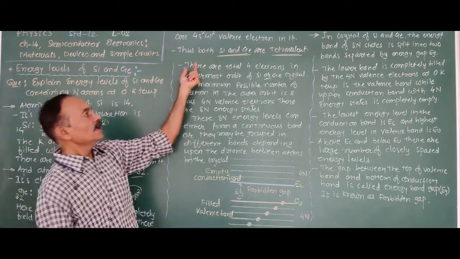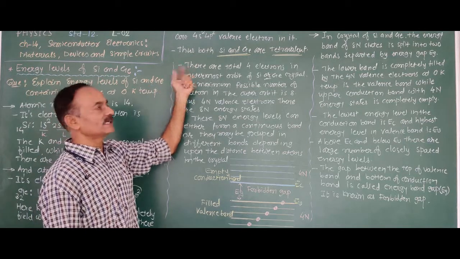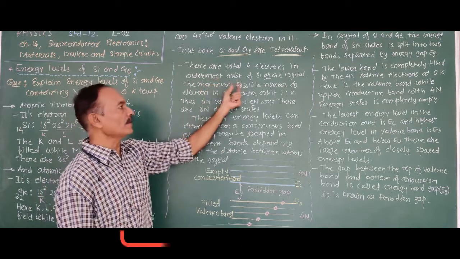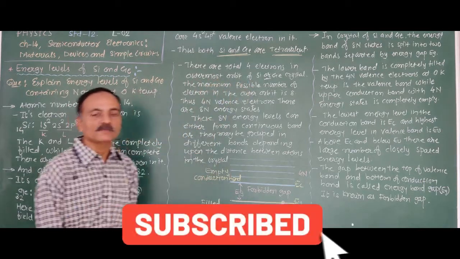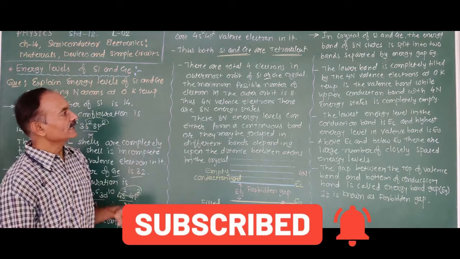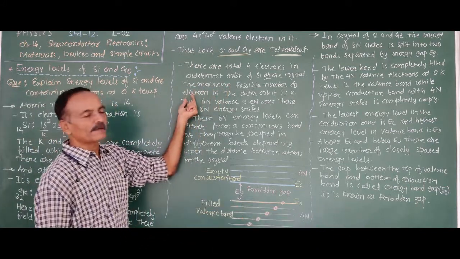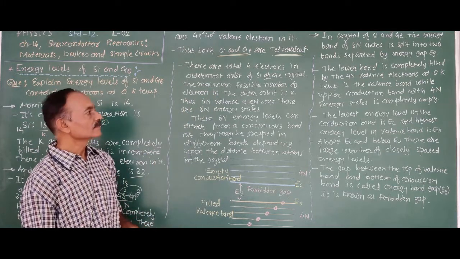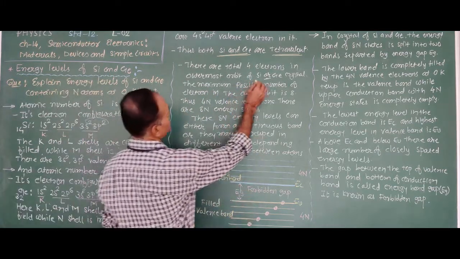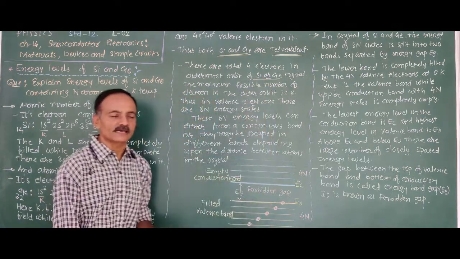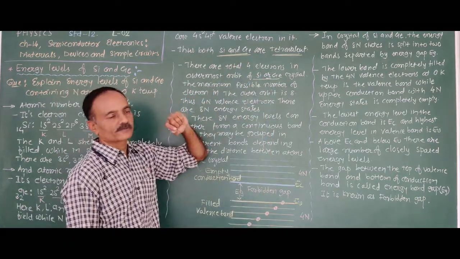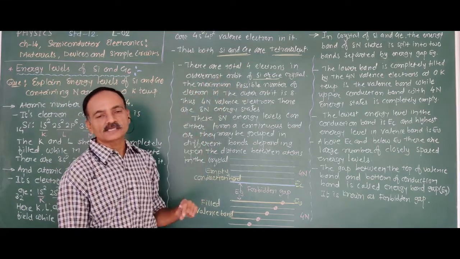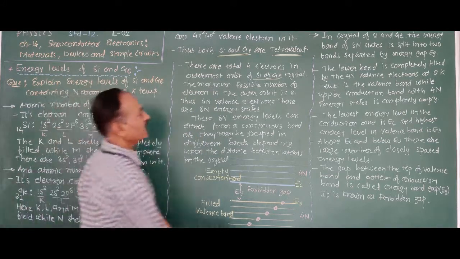Okay. For one atom of silicon and germanium, there are a total of 4 electrons in the outermost orbit. The maximum possible number of electrons in the outer orbit is 8. Now, each atom of silicon and germanium has 4 valence electrons, and the maximum possible number of electrons in the outermost orbit is 8.